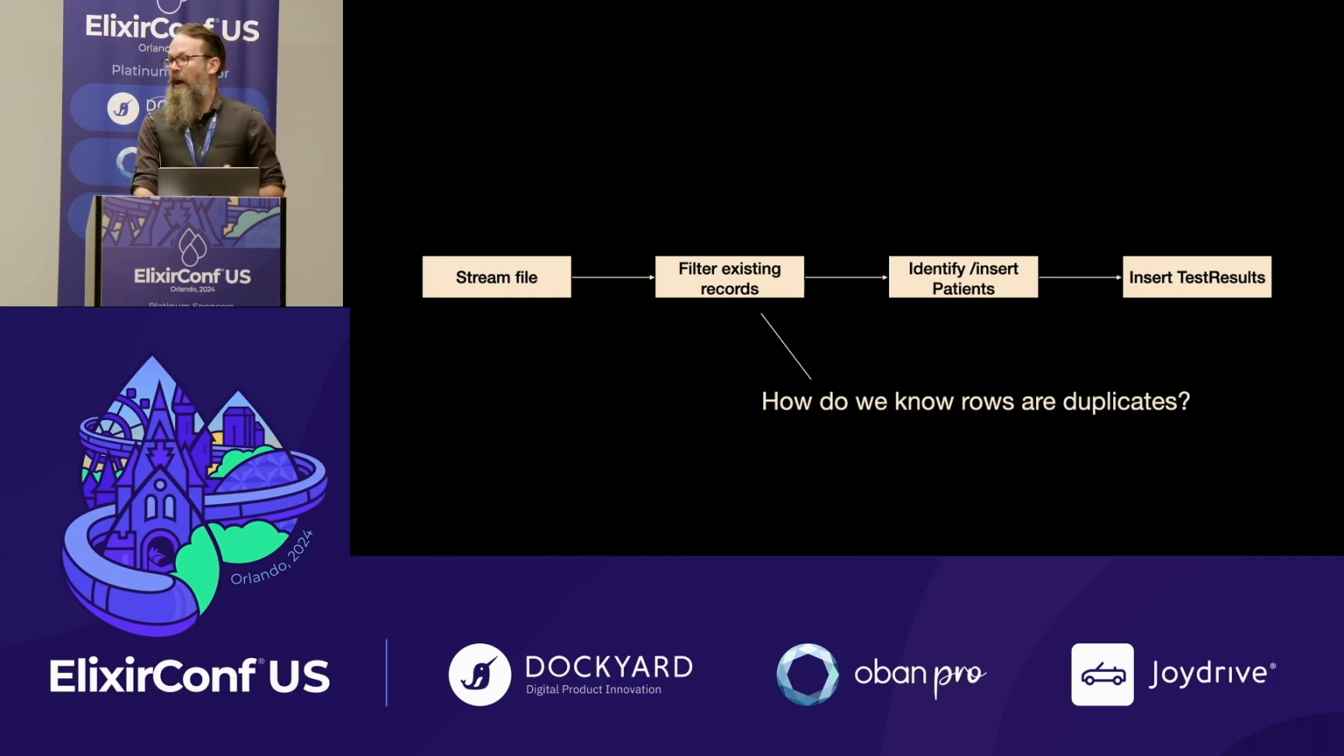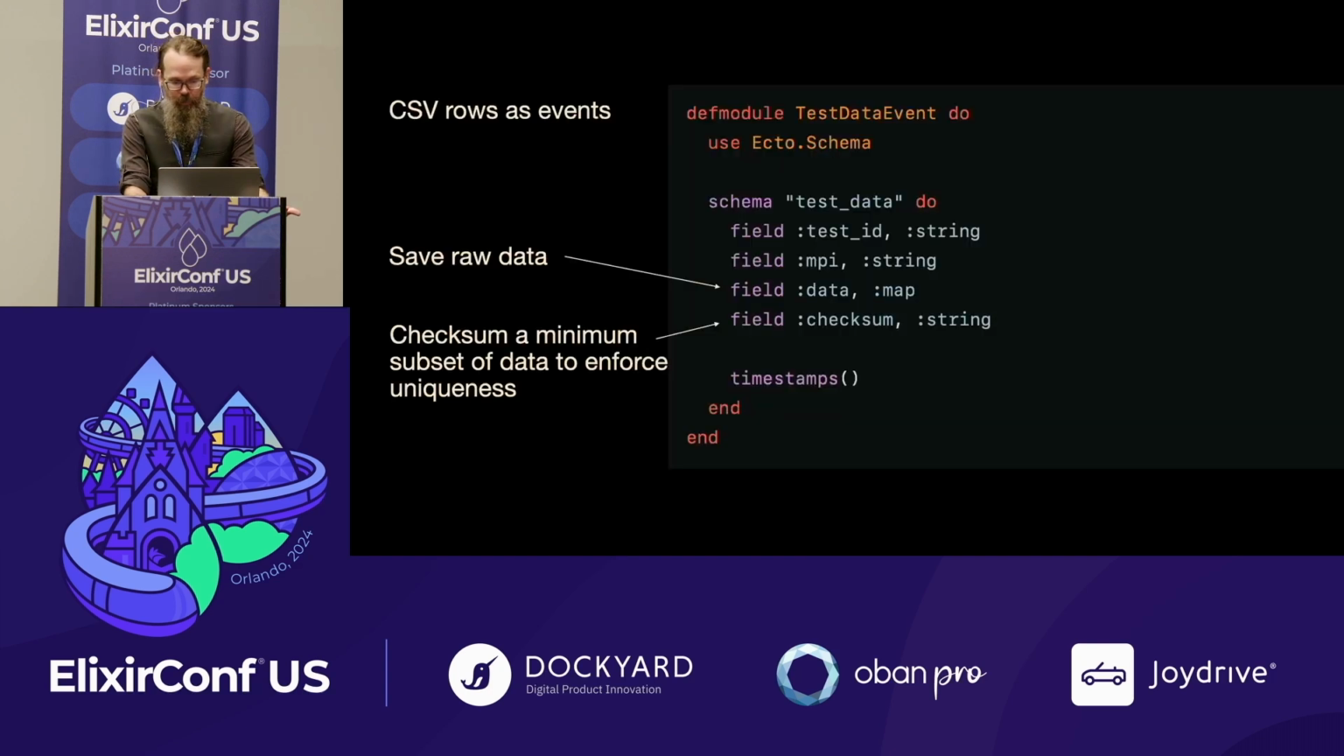But now we have a problem of how do we do this? Well, if we start to model each row in a CSV not as a test result, but if we start to view it as some sort of event, a data event, we have an event that happened that implies that there is probably a new test result.